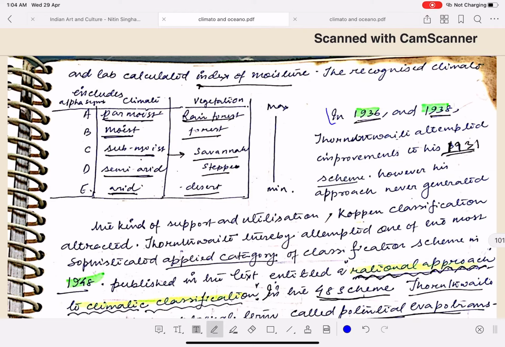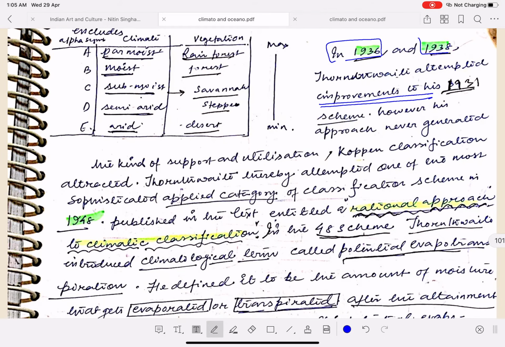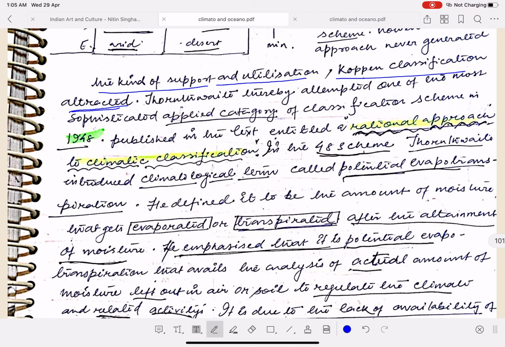In 1931, 1936 and 1938, Thornthwaite attempted an improvement to his 1931 scheme. However, his approach never generated the kind of support and utilization that Köppen's classification attracted. Why? Köppen was very simple in his approach, whereas Thornthwaite's approach is very complicated. You'll know it right now. Thornthwaite thereby attempted one of the most sophisticated applied climatological classification schemes in 1948.